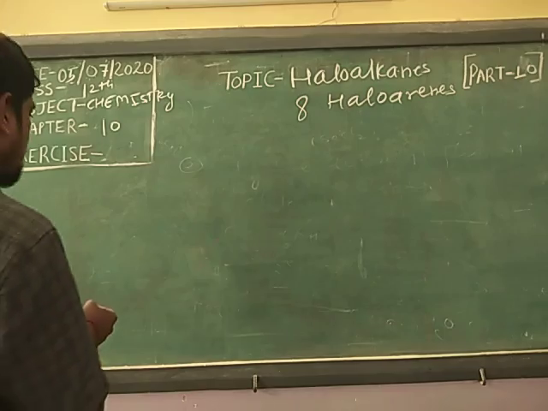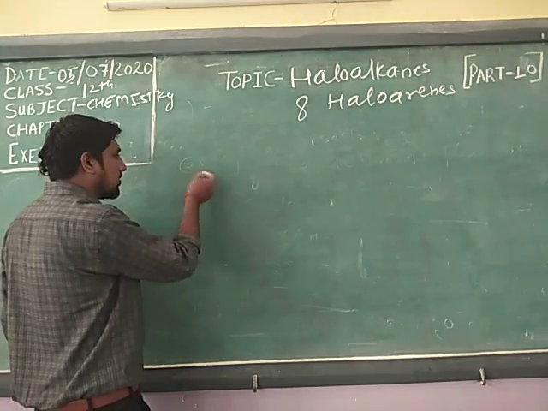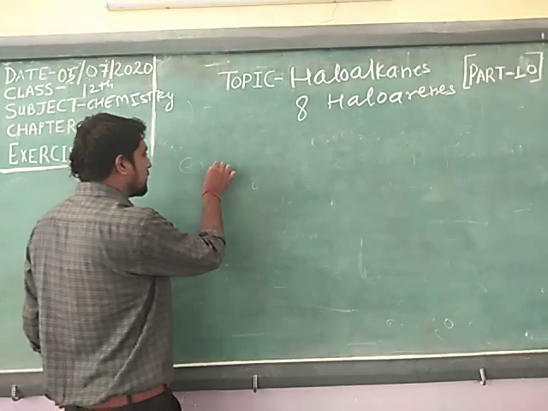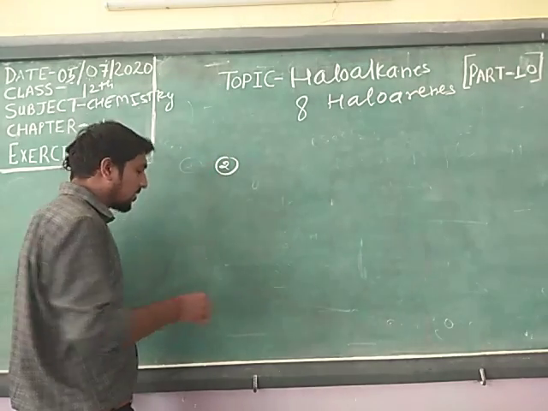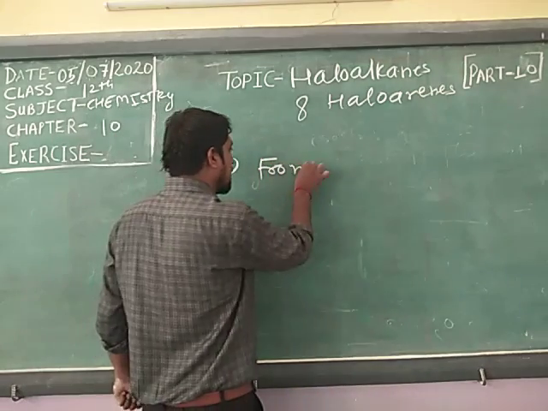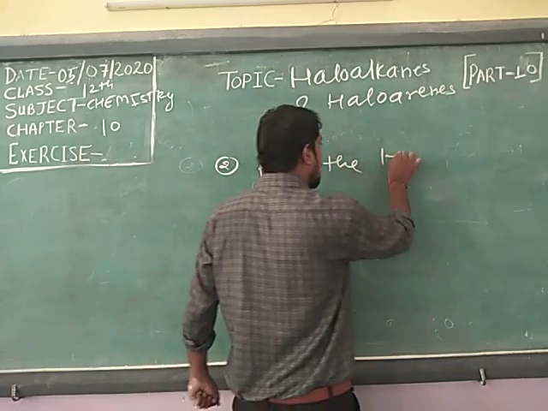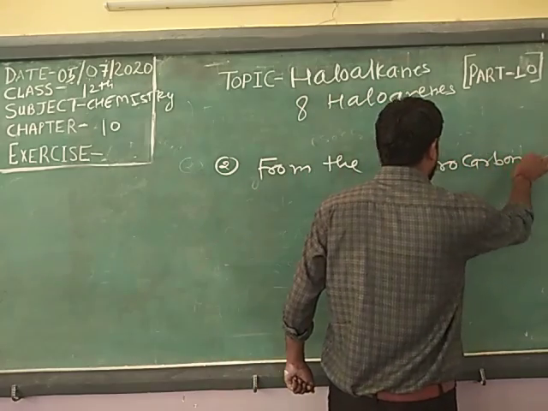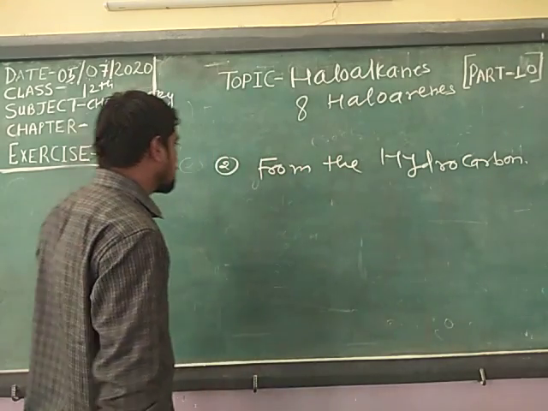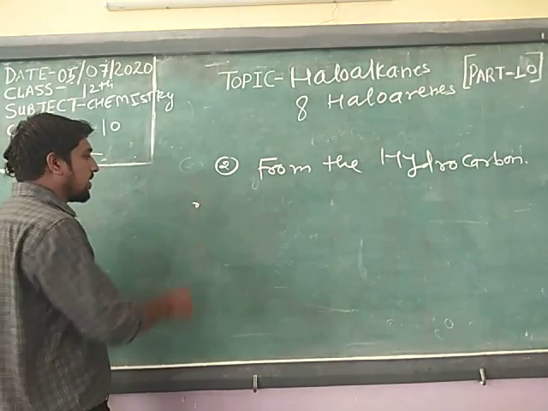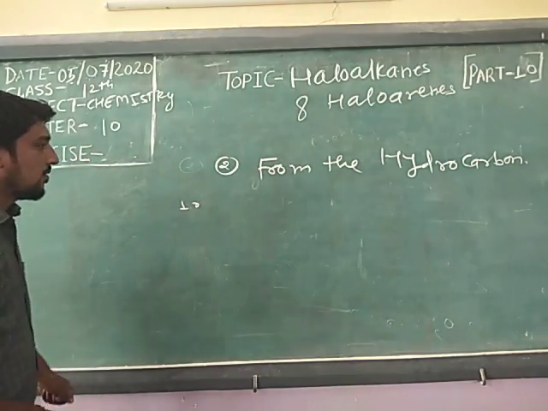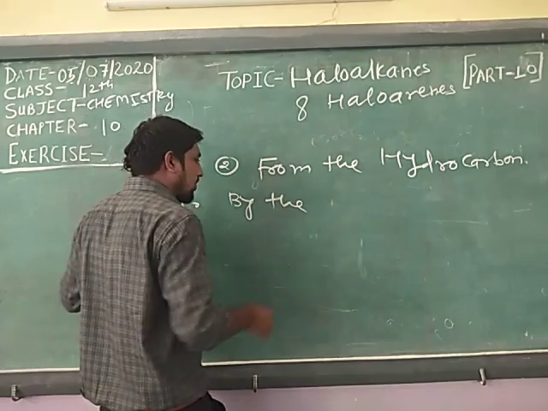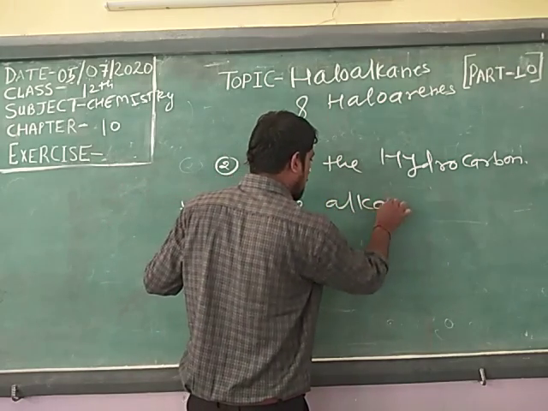Okay, then the next one, the second one, is from the hydrocarbon. The first one is by the alkane.